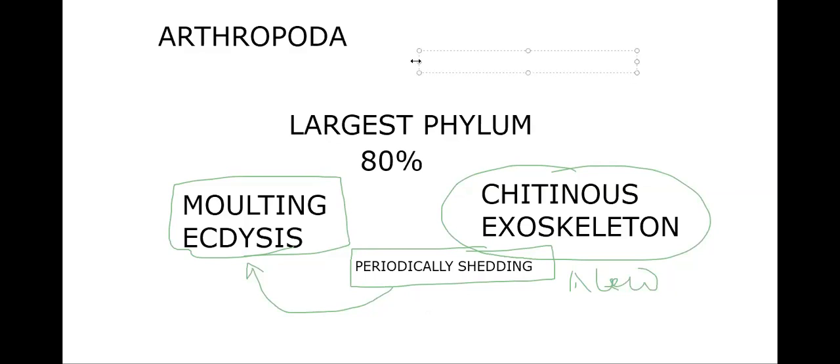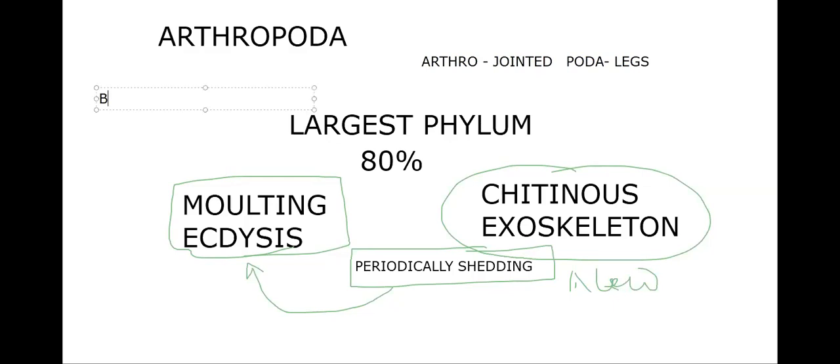Okay, next, what is the meaning of Arthro? Arthro means jointed. Poda means legs. That means one more characteristic feature is legs. Jointed legs are present in these organisms. The legs are individually different in different classes, but all of them are jointed legs, no doubt about that. That we'll see when we go to the classification. Okay, we'll move on.